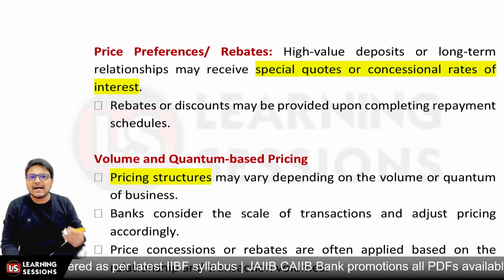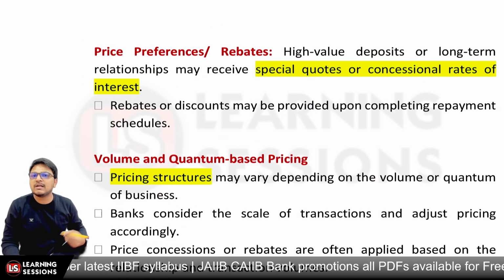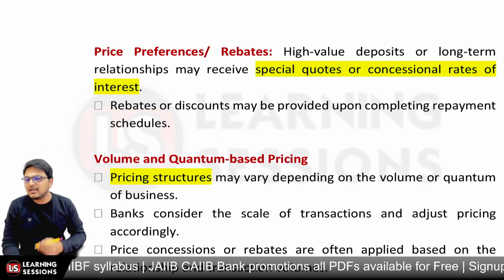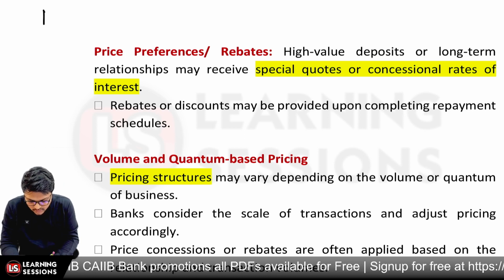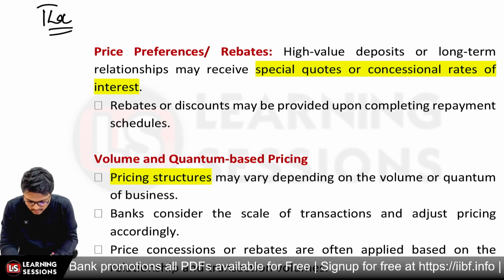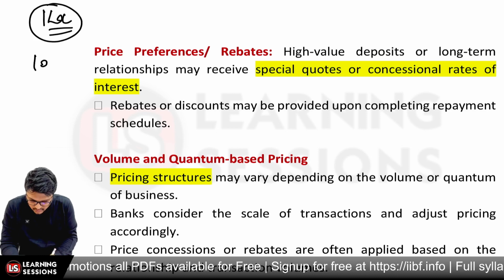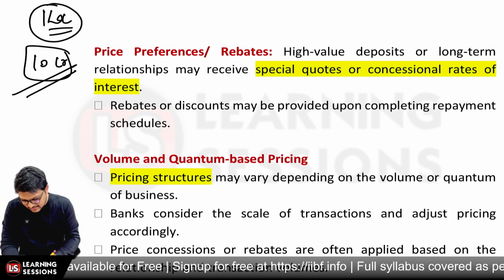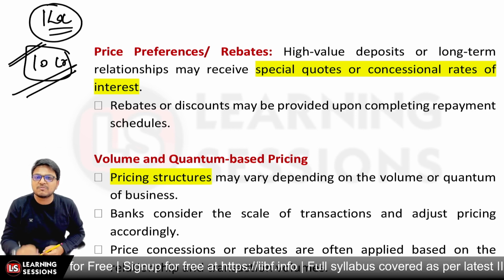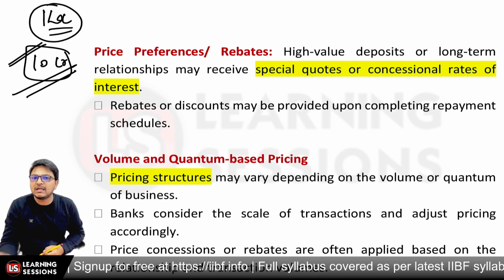Now when we are getting high value deposits or long term relationships, we may be giving a special quote to the customer. Let's say one customer is going to give an FDR of rupees 1 lakh, and another customer is going to give an FDR of rupees 10 crore. Definitely the second person seeks special attention, because a special quote or concessional rate can be given, right?